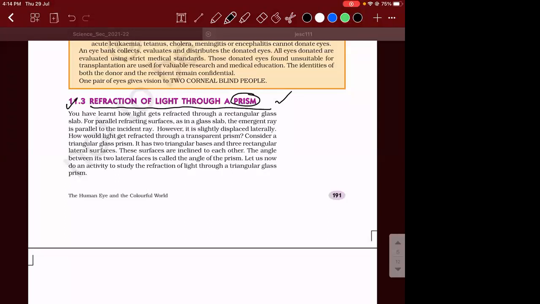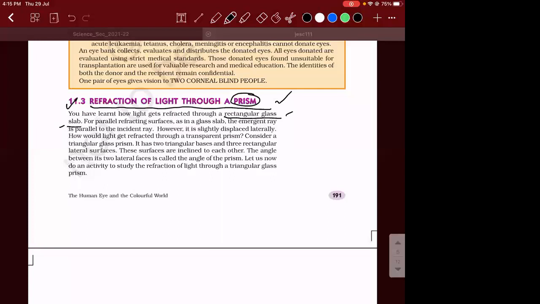If you remember, in the last chapter, when we studied refraction, we studied refraction through one of the planar surfaces, which was the rectangular glass slab. Do you guys remember this? When you pass light through a rectangular glass slab, the incident ray and the emergent ray will be parallel to each other. You have learned how light gets refracted through a rectangular glass slab. Okay, accepted.